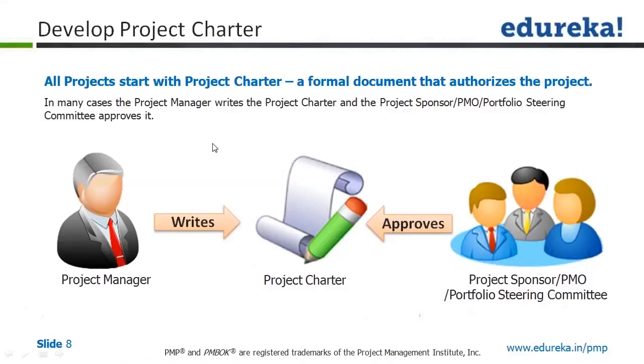That depends on the different organization styles, so it is not a mandate that only the sponsor can give you the project charter. It all depends on the organization, and that's how multiple names are used. So very clearly, two things to remember: the charter formally authorizes the existence of the project, and the charter also authorizes the project manager to apply organizational resources to the project activities.